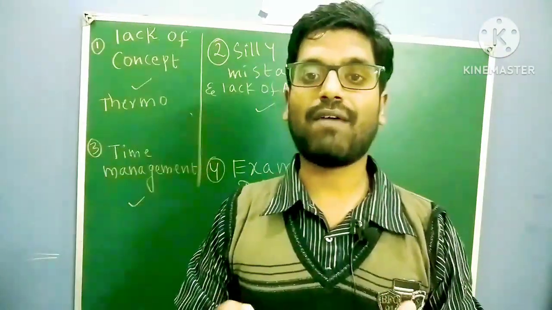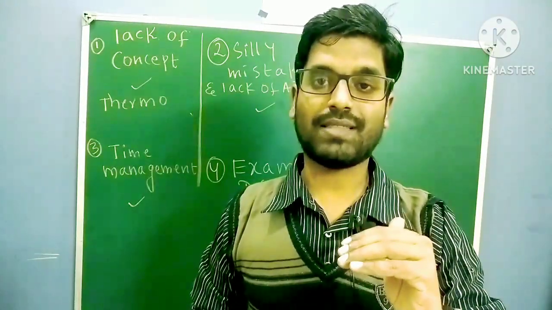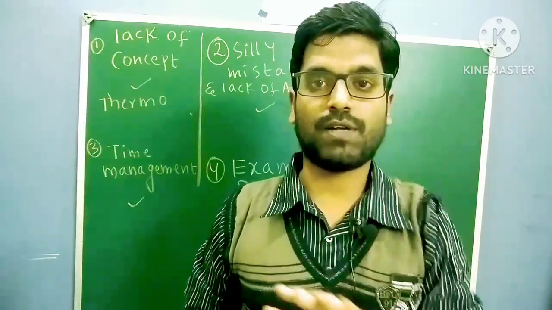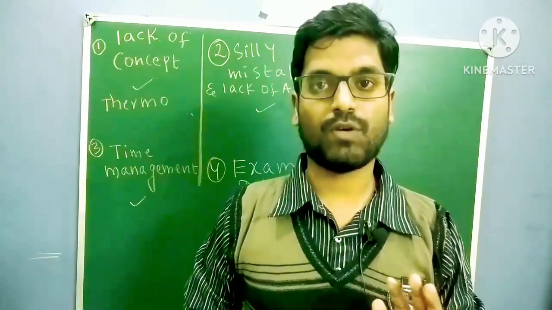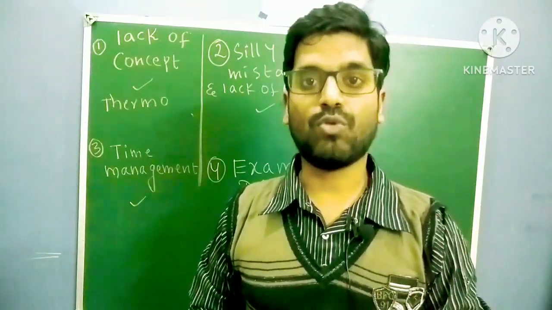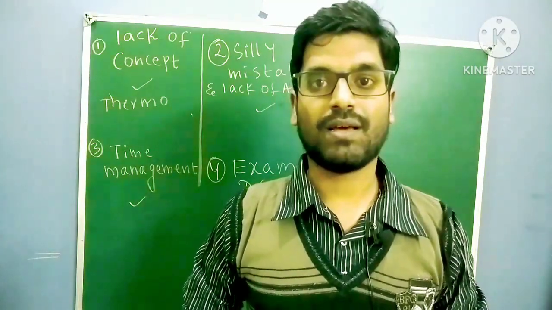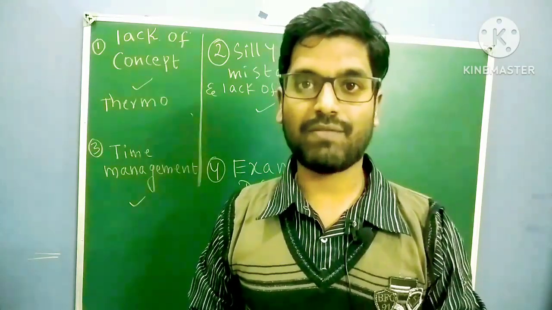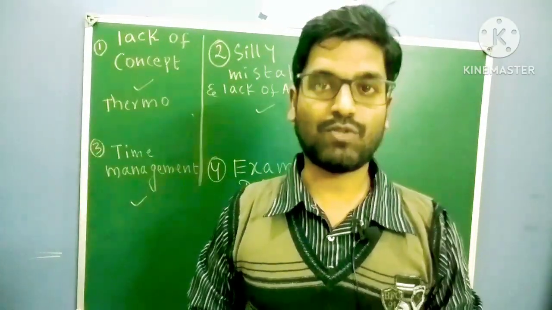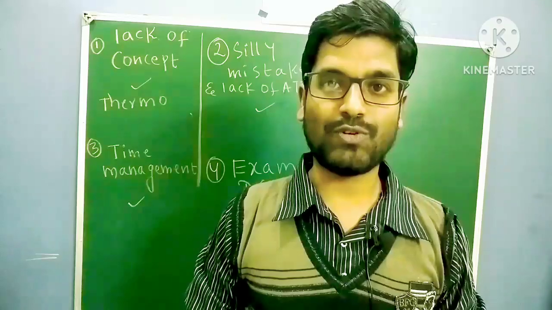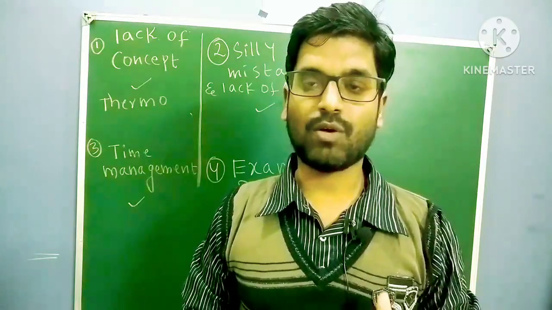For suppose if you have the lack of concept, that means you are just at the surface of your preparation. Remember this, you have to go into bulk. Because you know sp3 hybridization, but because of sp3 hybridization not every molecule is tetrahedral. Because of valence shell electron pair repulsion theory, whenever we have the repulsions, ammonia molecule is pyramidal. You have to know this. Whenever you don't know this, that means you are at the surface of your preparation only, not in the bulk of your preparation. Take care of that.